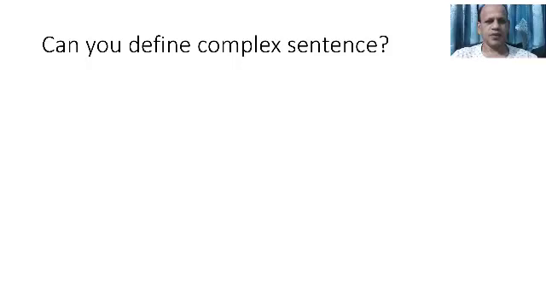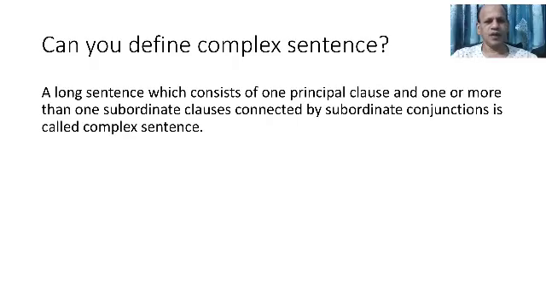Okay, can you define complex sentence? As I told you earlier, two clauses should be there, one principal clause, one subclause. Okay, let us see the definition. A long sentence which consists of one principal clause and one or more than one subordinate clauses connected by subordinate conjunctions is called a complex sentence.